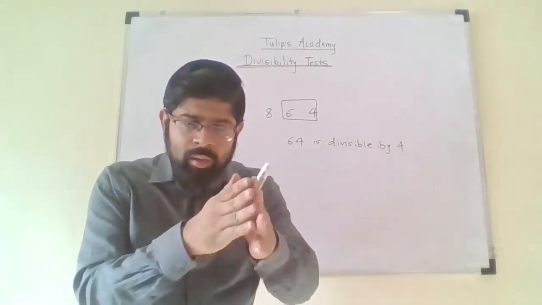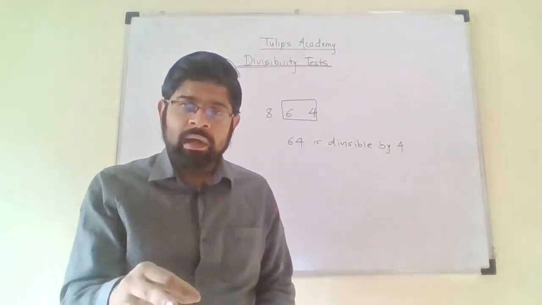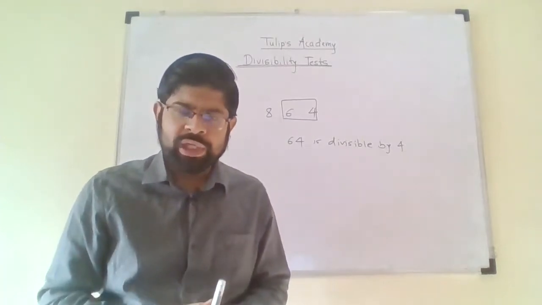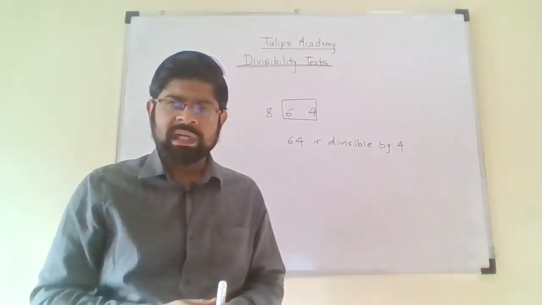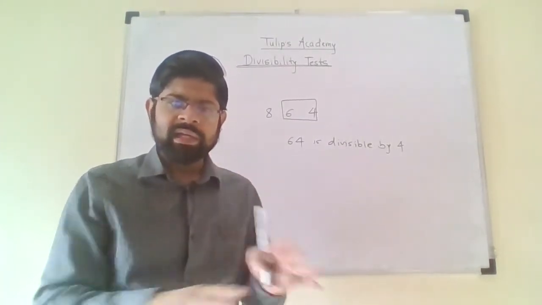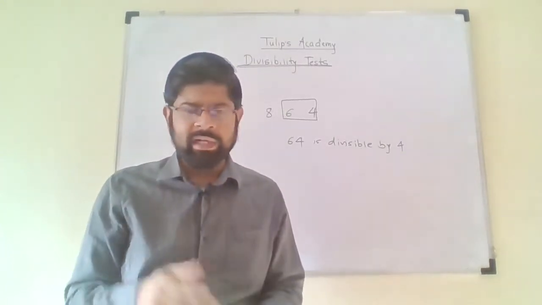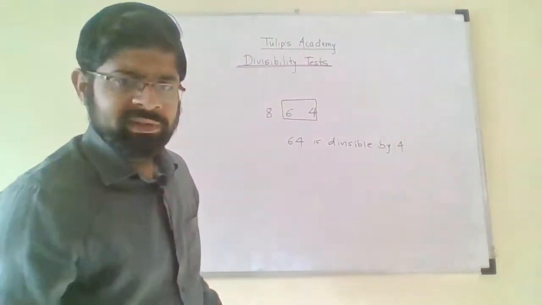No matter how long the number is, no matter how many digits are there in this number, you have to only consider the last 2 digits. If the last 2 digits are divisible by 4, then the entire number will be divisible by 4 irrespective of the number of digits in that number. Clear? So this is the divisibility test of 4.